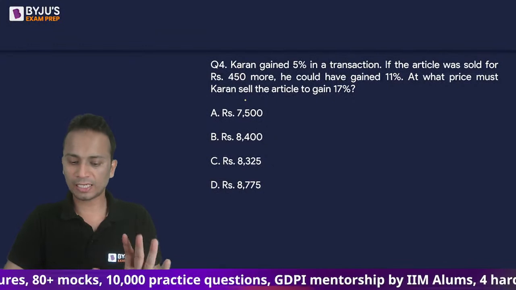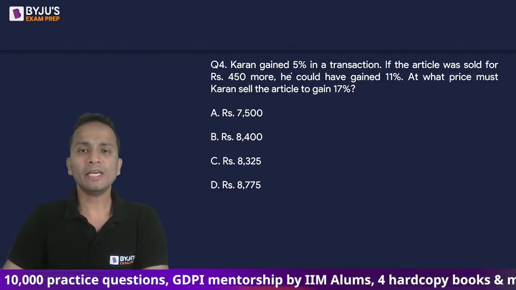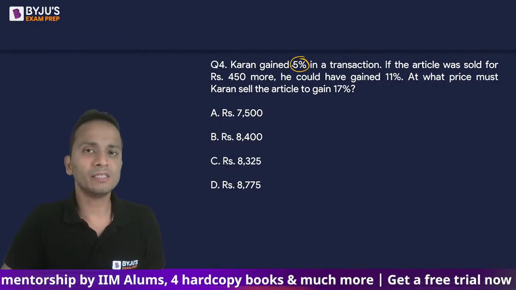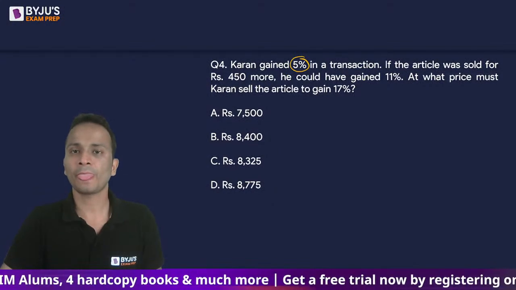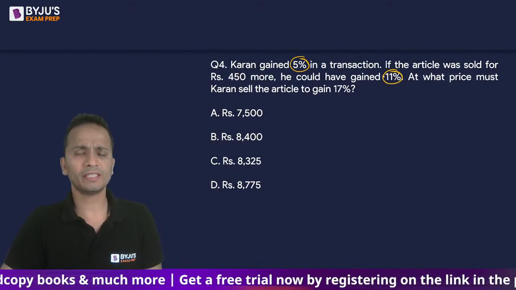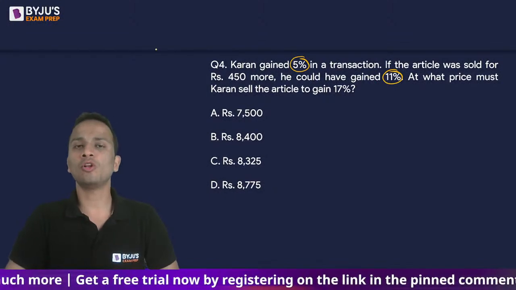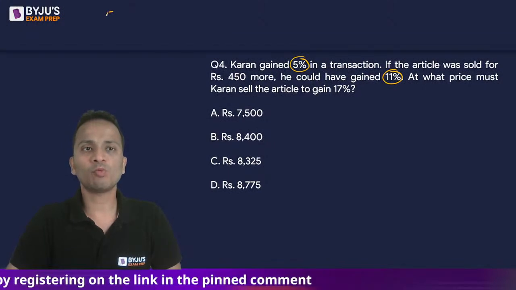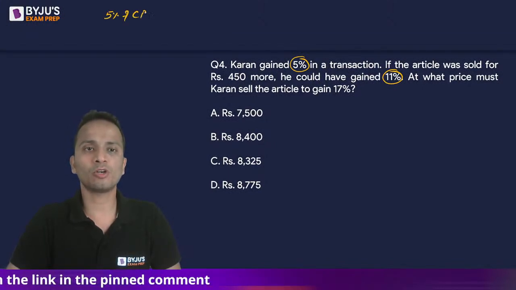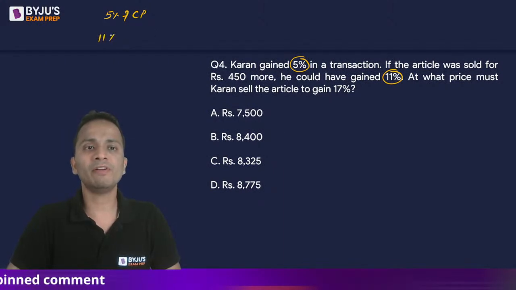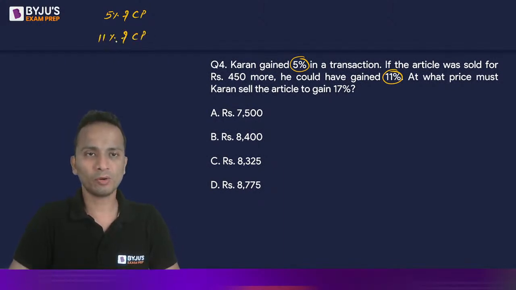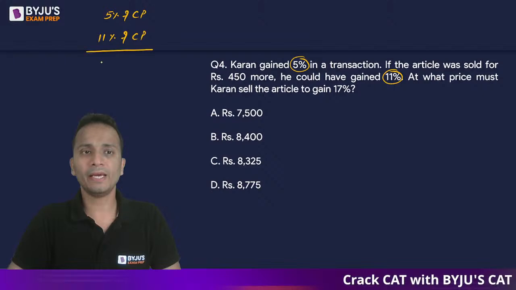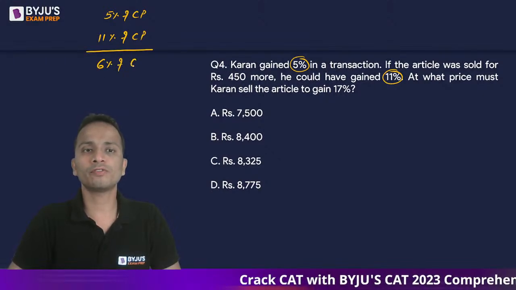All right. चलो start करते हैं solve करना. Now initially the gain is given as 5%. But if the selling price is increased by 450 rupees, the gain will be 11%. Now, since we know that profit is always calculated as a percentage of cost price, I can say that initially the profit was 5% of the cost price, and now the profit is 11% of the cost price. Okay. So it can be said that the profit has increased by 6% of the cost price.